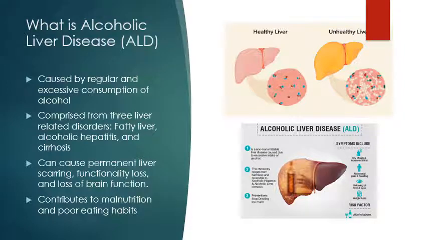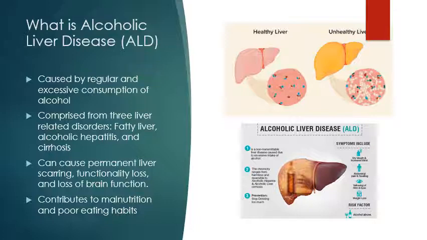Moving on to alcoholic liver disease. Alcoholic liver disease, according to Nelms. The pathophysiology of alcoholic liver disease comprises a spectrum of three disorders: fatty liver, alcoholic hepatitis, and cirrhosis. Each play a contributing factor in alcoholic liver disease. Alcoholic liver disease originates from chronic alcohol abuse, which causes the liver to become inflamed, swollen, and covered in layers of fat.